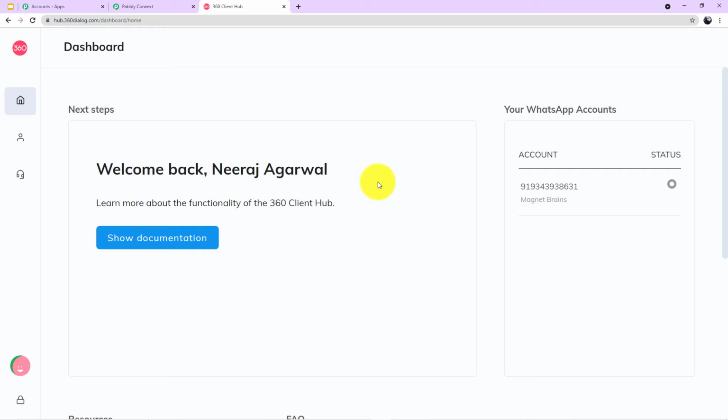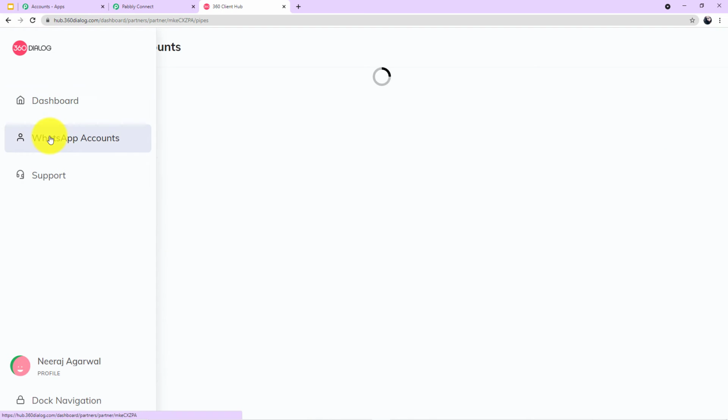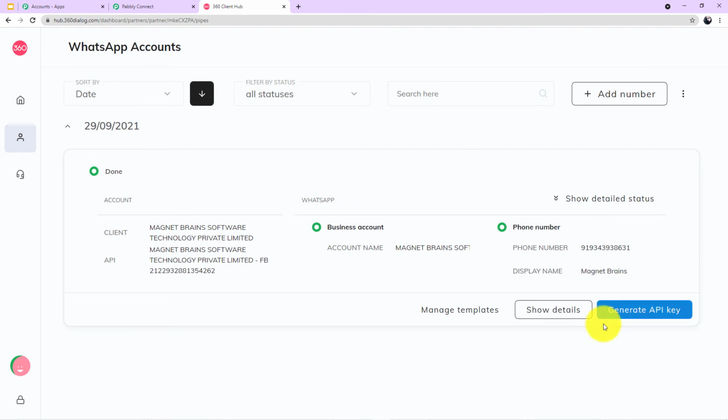Okay. Now let me show it to you from where you can find the API key. Come to the left corner here, you can see three options are given to you. Click on WhatsApp accounts. Come to the right corner below and you can see a blue button is given to you which says generate API key. Guys, you have to click this button and you can generate your API key.